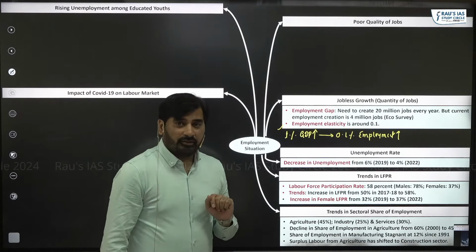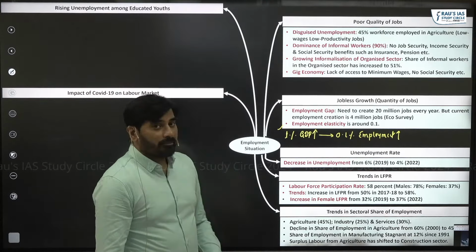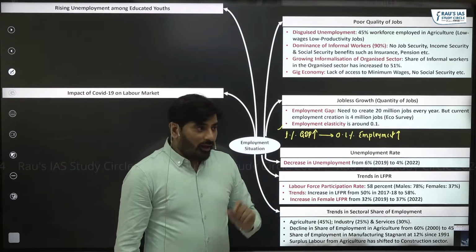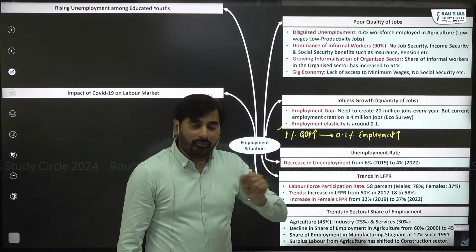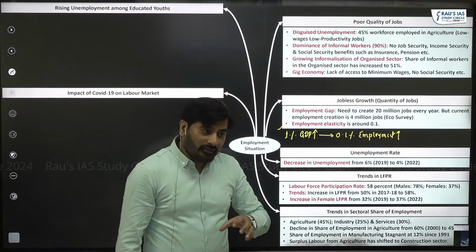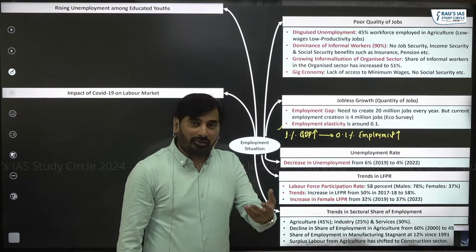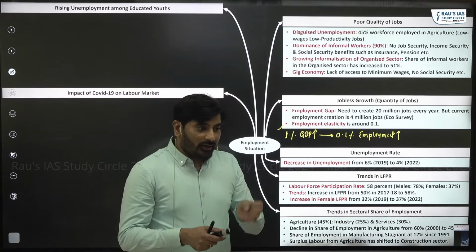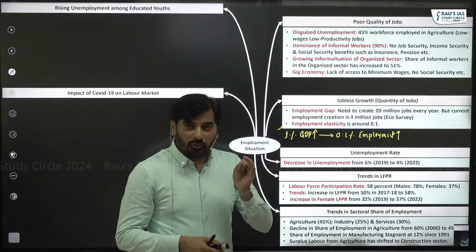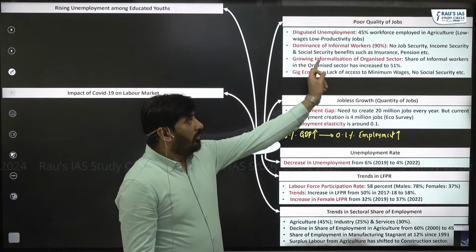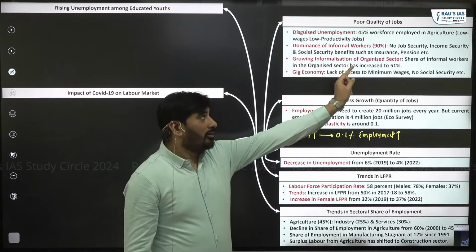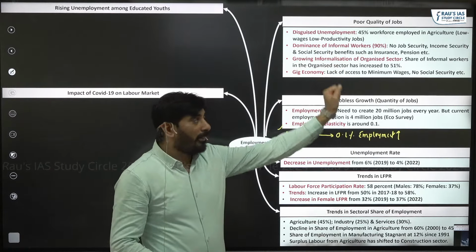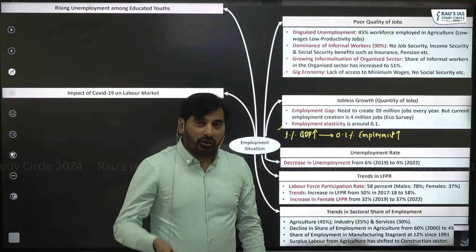What about the quality of jobs? Let's see this. In agriculture, like I said, we are facing a high level of disguised unemployment. Agriculture is contributing just 18% to our GDP, yet it employs 45% of our workforce. So obviously the people involved in agriculture are getting low income. The productivity is quite low, right? Then there is the dominance of informal workers. I told you 90% of workers in India are informal and only 10% are formal workers. Then there is the growing informalization of the organized sector.